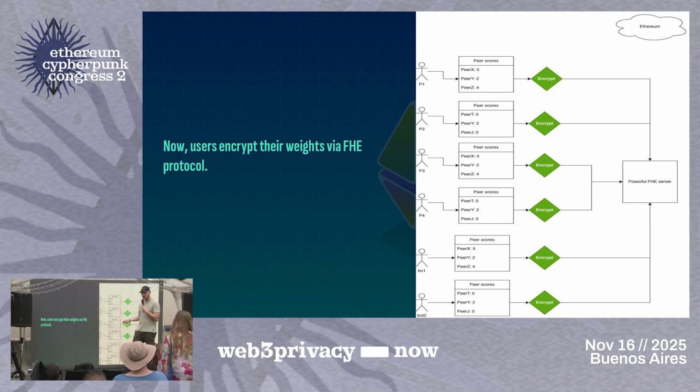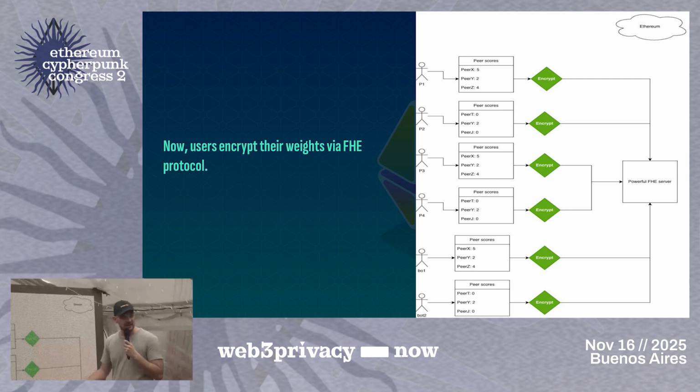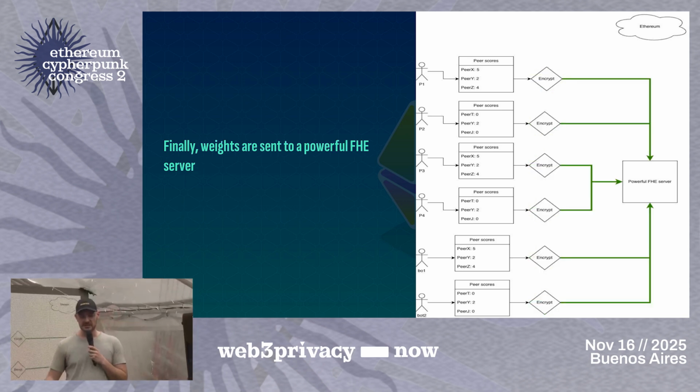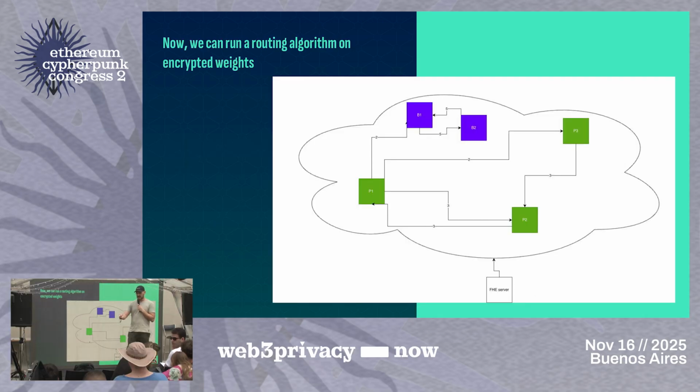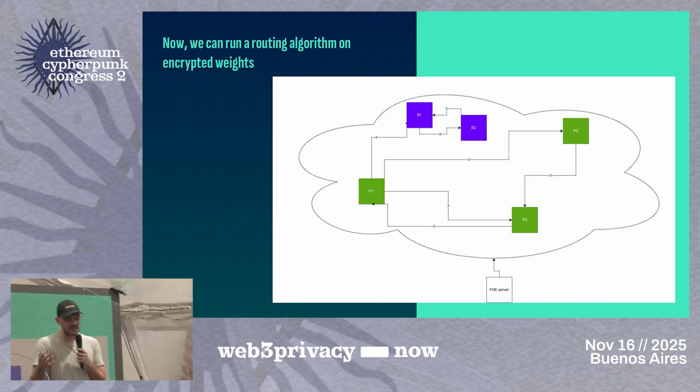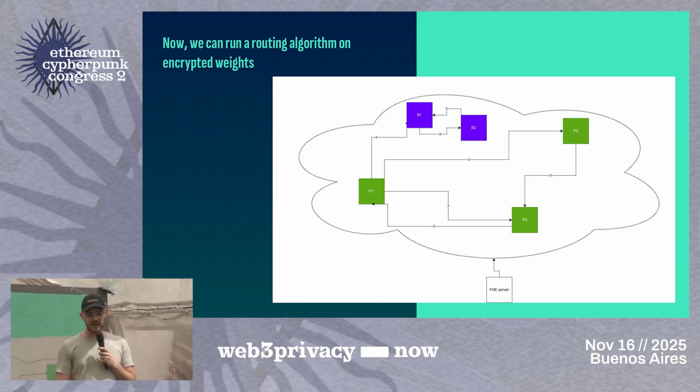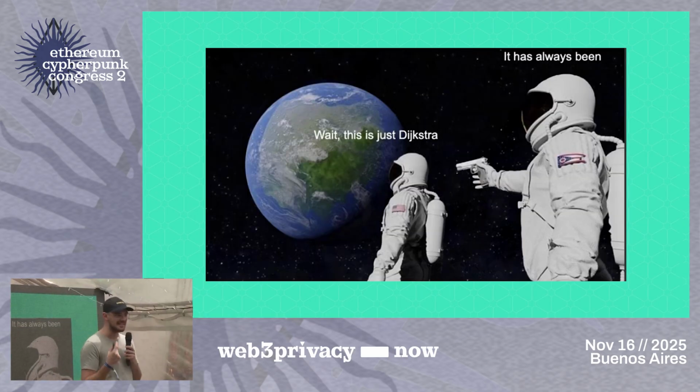The next thing that I will do is get these scores and encrypt them using some FHE keys that have been generated by a server. When I do that, it turns out that now all of these participants can interact in a decentralized graph that doesn't exist anywhere, but it's actually there. And so what we can do is just run Dijkstra.